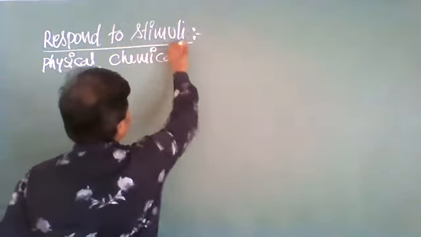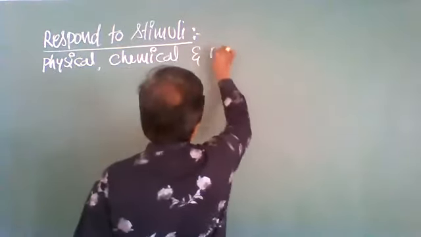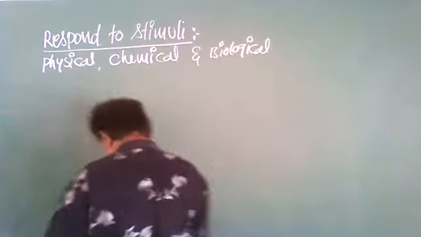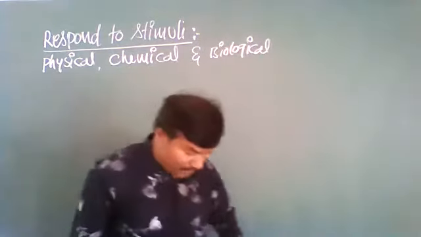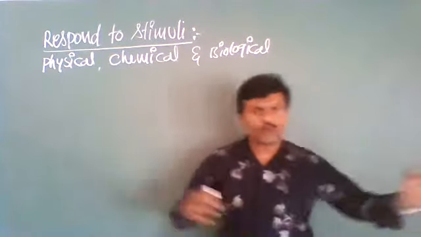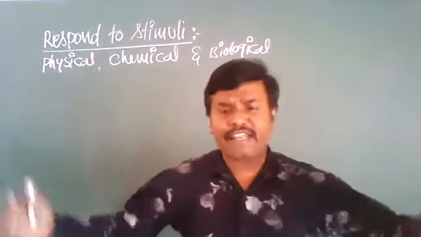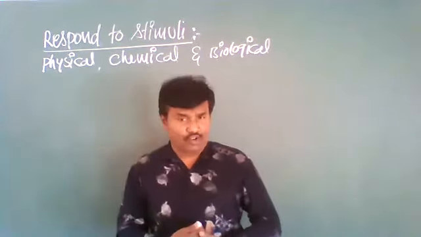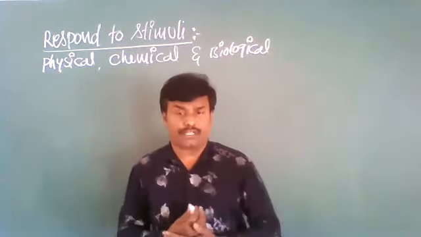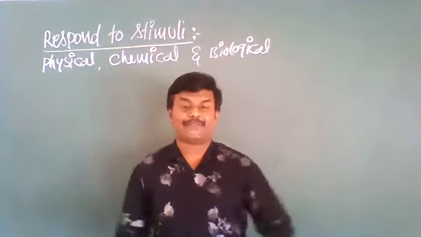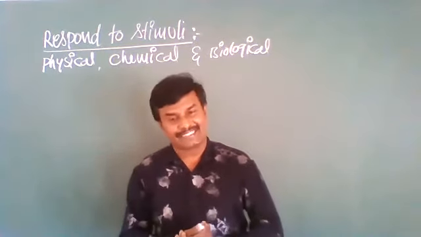chemical, and biological. From microscopic to macroscopic organisms, every living organism can sense its surrounding environment, such as more temperature, more cold, more rain.